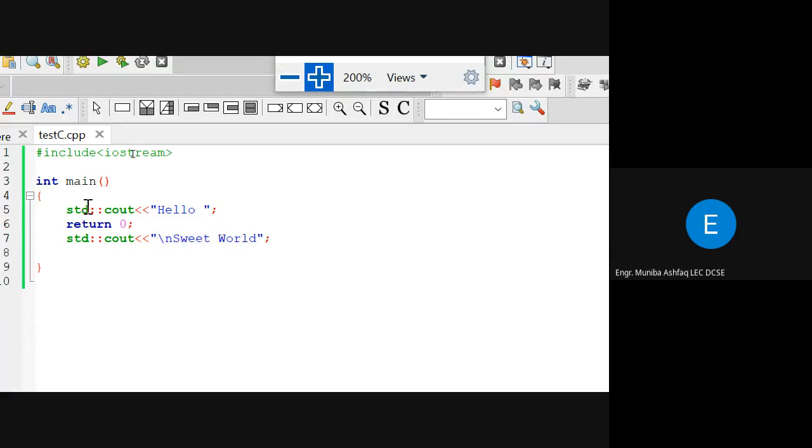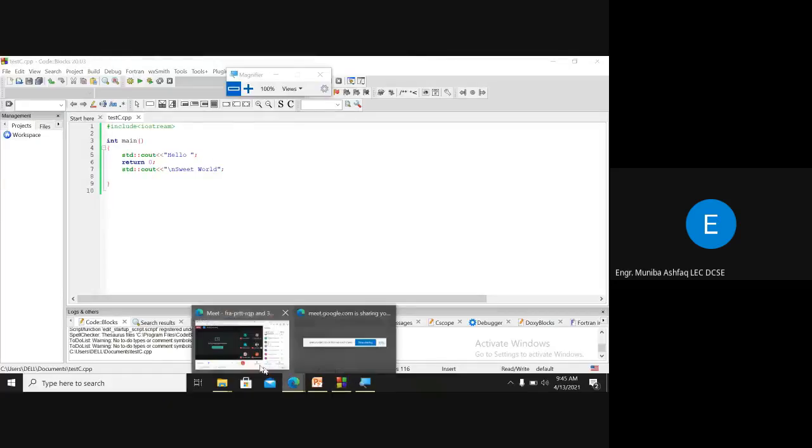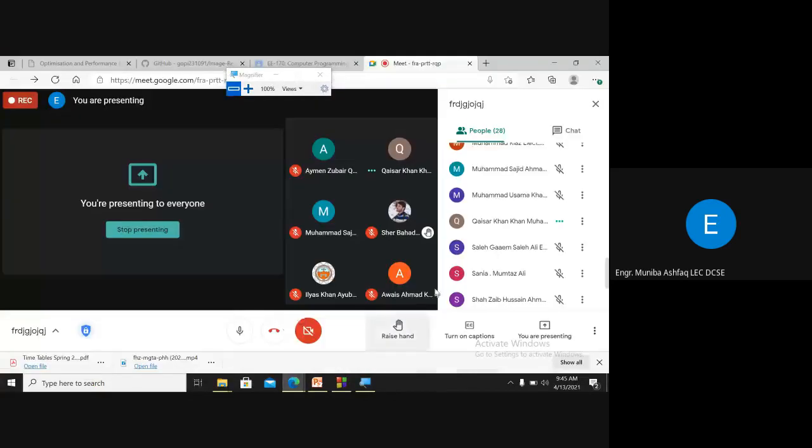But here I did the third modification, like I have included return 0 in between these statements, and I'm asking you what will be the effect, right? Does anyone else want to answer other than Kaisar?